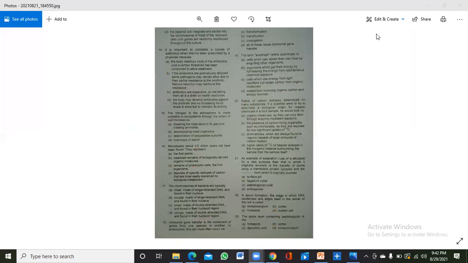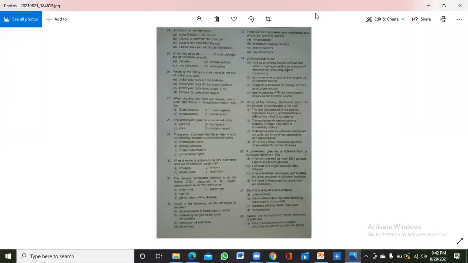Okay, now if we proceed further, the 24th number. As calcium enters the spore, water follows it into the... when it is about the endospore. So when calcium enters the spore, water is removed from the cell. Okay, keep this in mind. There is a very low content of water in the endospore. So when calcium enters the endospore, water is removed from the endospore.